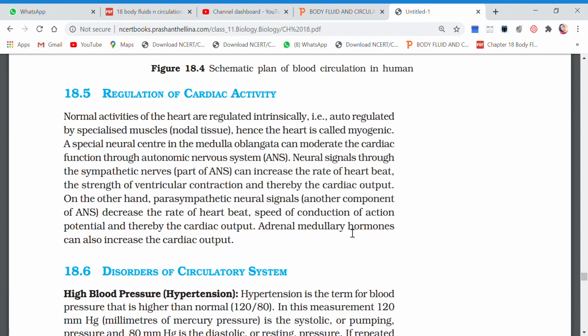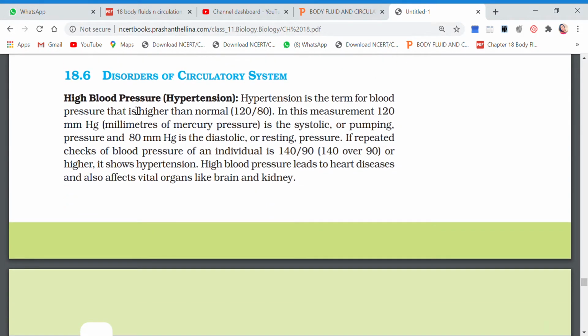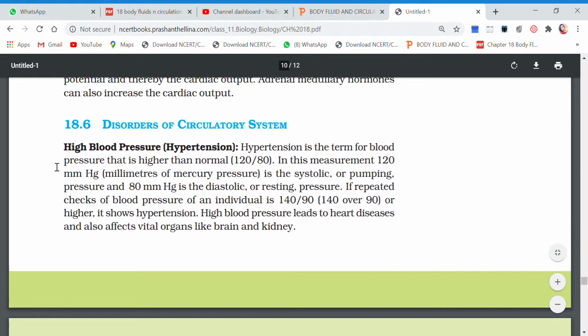So these are one liners or one marker questions can come. I can ask you what is the function of adrenal medullary hormone which is related to the heart. So you should know that it can increase the cardiac output. Understood? Then children, we come to disorders of circulatory system. One is high blood pressure or hypertension.